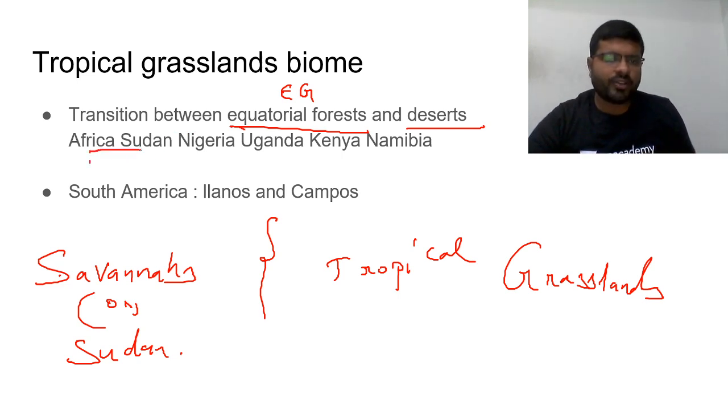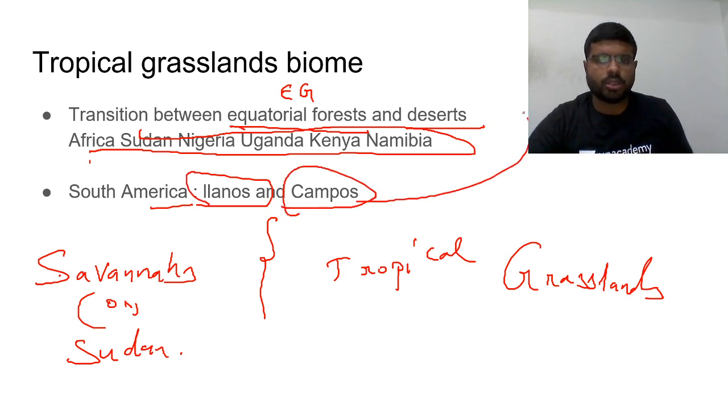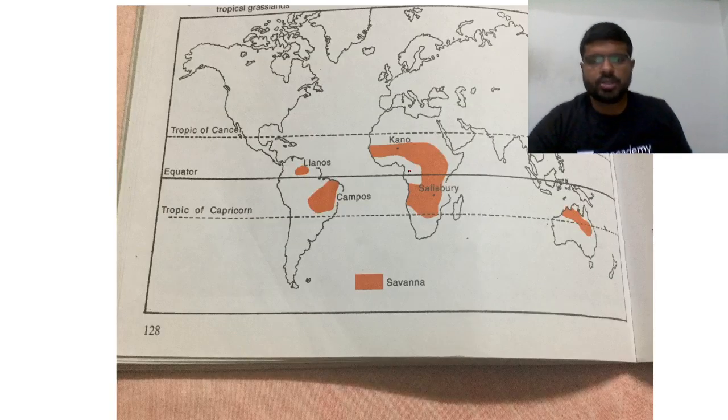Predominantly you will find them in Africa: Sudan, Nigeria, Uganda, Kenya, Namibia. Then in South America, some of the places we call Llanos and Campos are the tropical grasslands. As you can see in this photograph, these are the areas where you find savannas. This is the equatorial forest, the equator is here, shown in red.